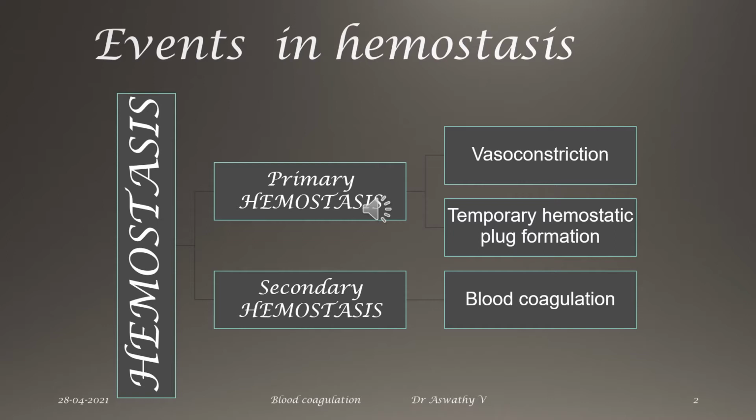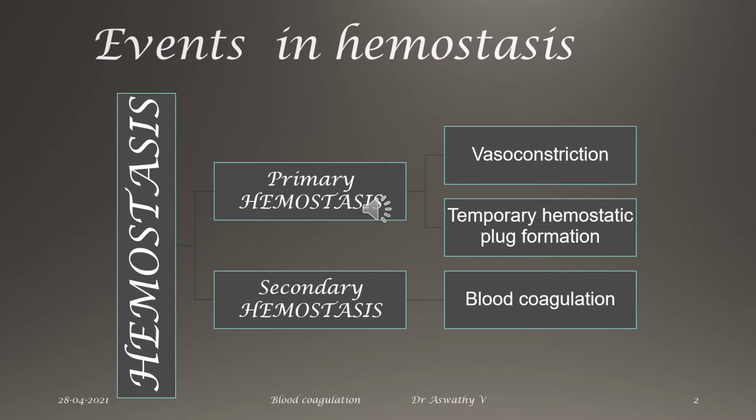So these hemostasis events can be classified into two: primary hemostasis and secondary hemostasis. Primary hemostasis again has two events, the first being vasoconstriction. That means at the time of injury, what will happen? There occurs vascular spasm, then release of certain vasoconstrictors like serotonin. So this will lead to vasoconstriction, and then temporary hemostatic plug formation, which is a result of adhesion, aggregation and agglutination of platelets. Then secondary hemostasis means blood coagulation, formation of a stable clot.